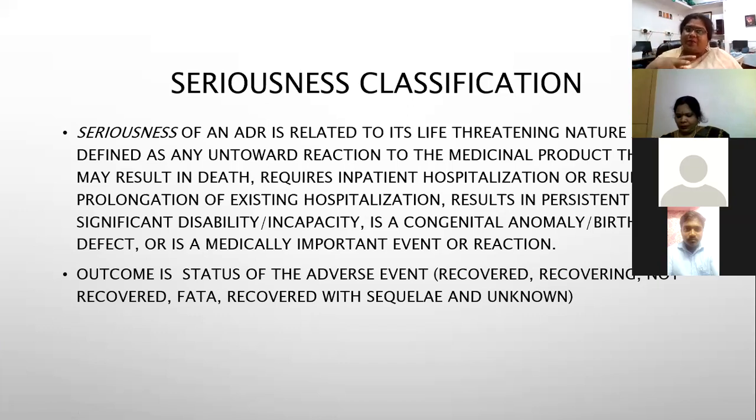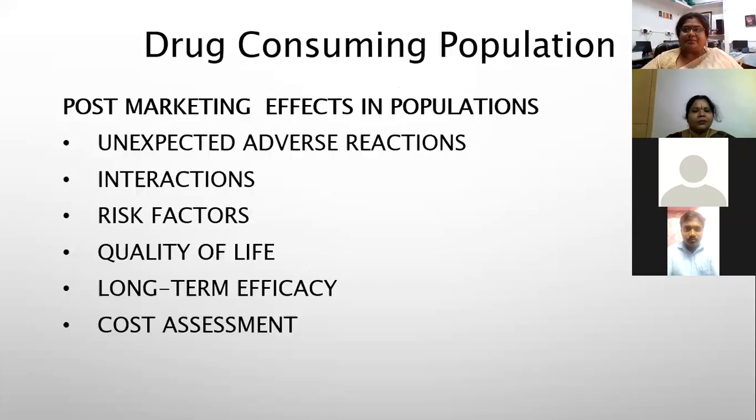The loss of patients to follow-up clearly indicates that something terrible happened at some stage of their life. So following up the outcome and knowing the status is very, very critical. Can I have the next slide, ma'am?